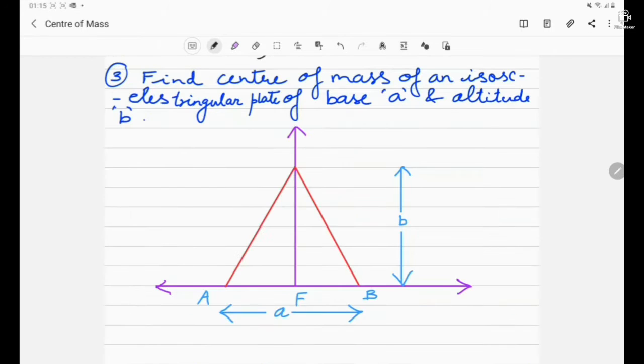So now let's move to the next question. In this question, we have to find the center of mass of an isosceles triangular plate having a base of a and altitude p. Now, to proceed with this question, first of all, we have to assume a differential strip.